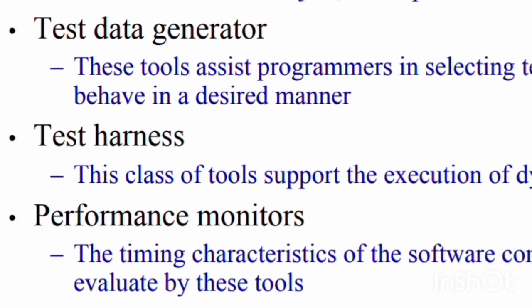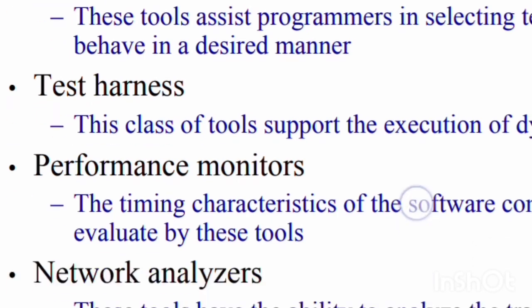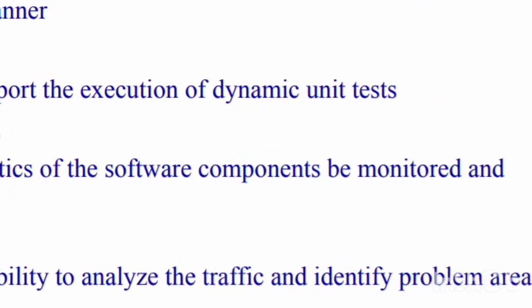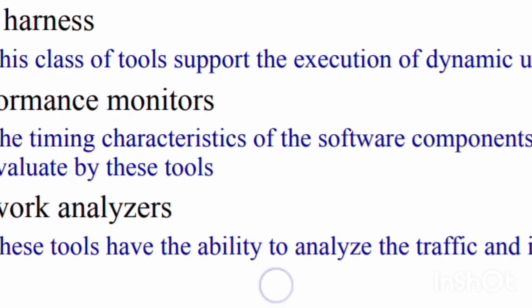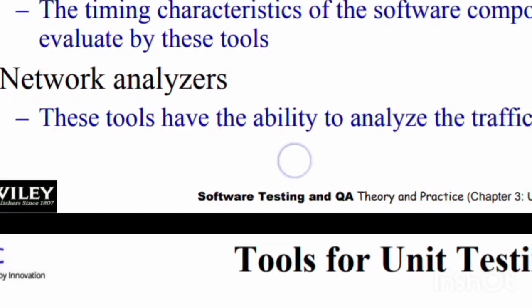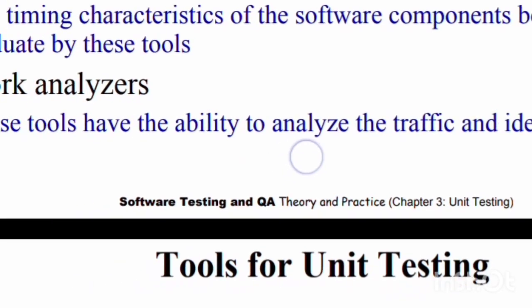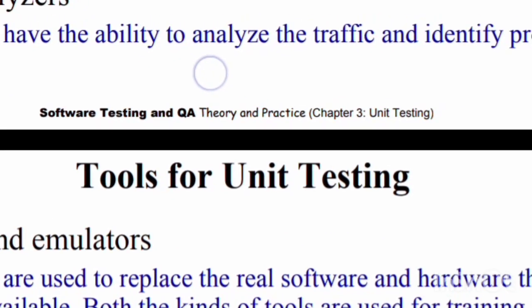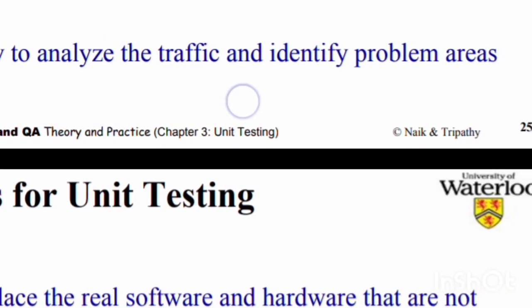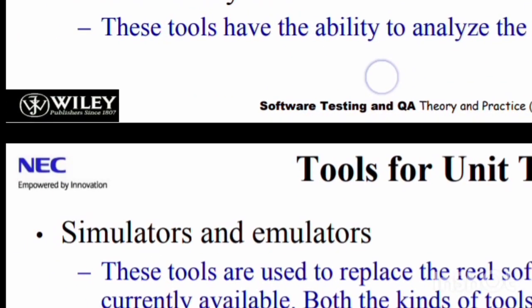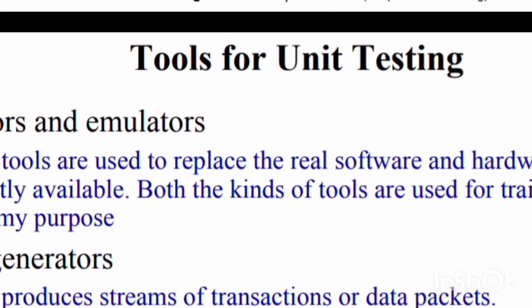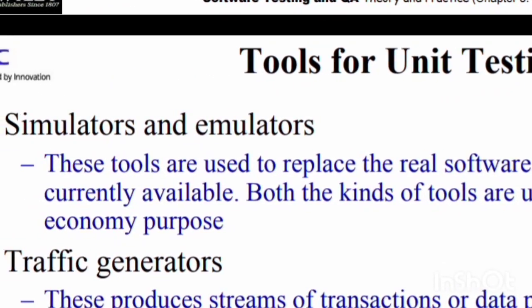Software inspection support helps schedule group inspection. Test coverage analyzer measures internal test coverage, often expressed in terms of control structure of the test object, and reports the coverage metric. Test data generator assists programmers in selecting test data that cause the program to behave in a desired manner. Test harness tool supports the execution of dynamic unit tests.